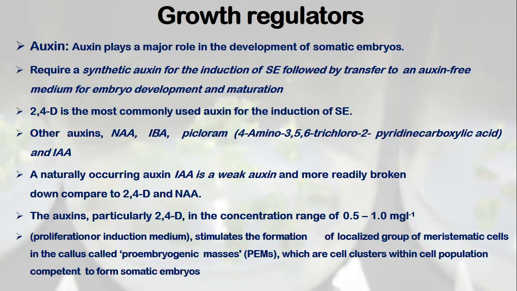2,4-D is the most commonly used auxin for the induction of somatic embryogenesis. One thing I would like to tell you is that 2,4-D, 2,4-dichlorophenoxyacetic acid, is one of the strongest auxins, a very, very strong auxin.